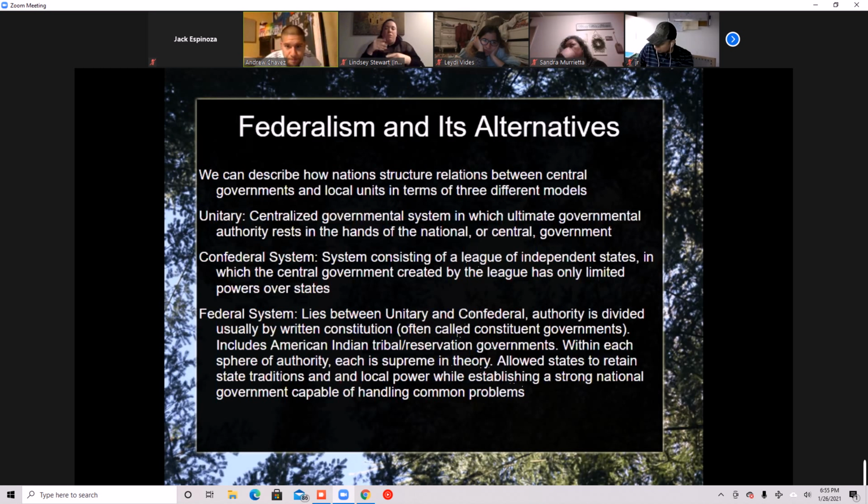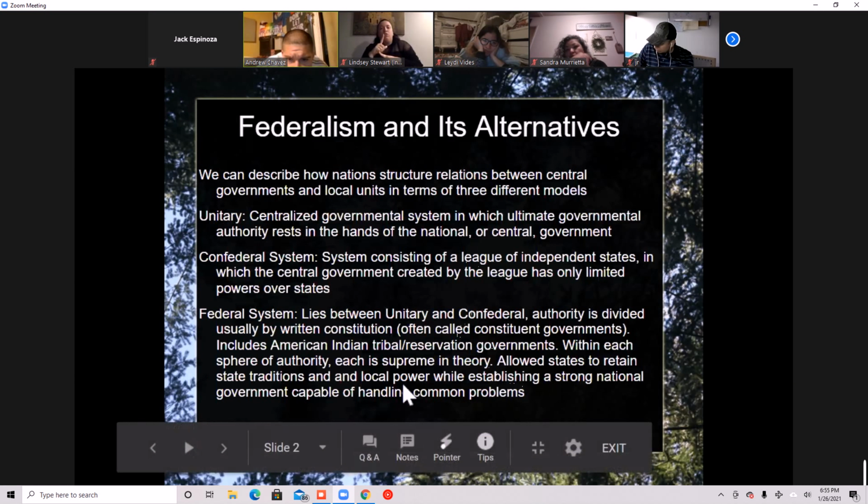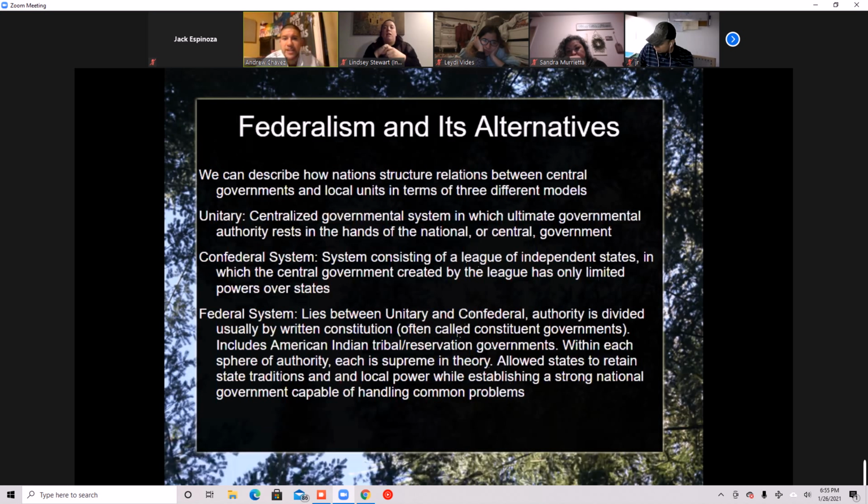Moving on down. In a federal system specifically, the sphere of authority is usually divided between written constitutions.